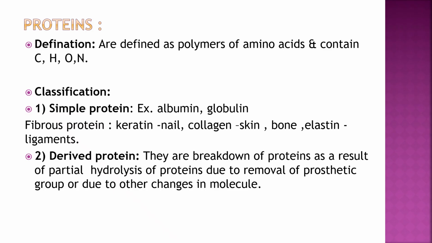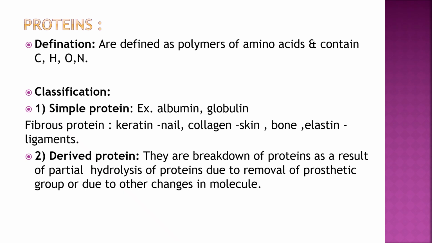So today we will talk about proteins. Proteins are polymers of amino acids and they contain carbon, hydrogen, oxygen and nitrogen. They are also called polypeptides. Amino acids combine with a peptide bond and many peptides form the polypeptide. Actually they have 3-4 structures: primary, secondary, tertiary and quaternary. Polypeptide chains are there and all these chains together form the quaternary structure, that is proteins.